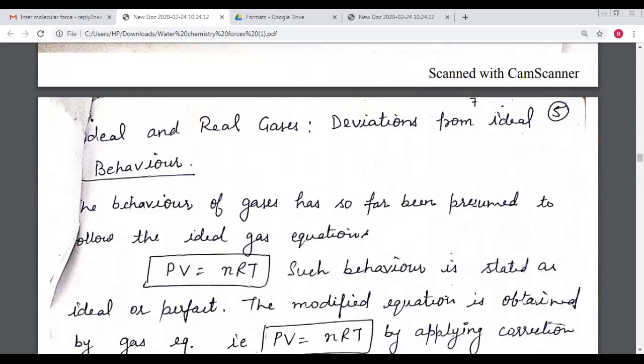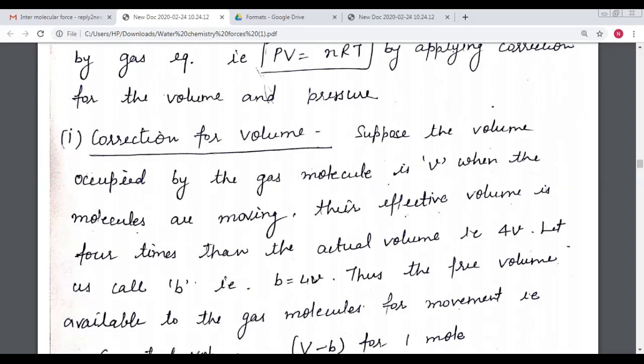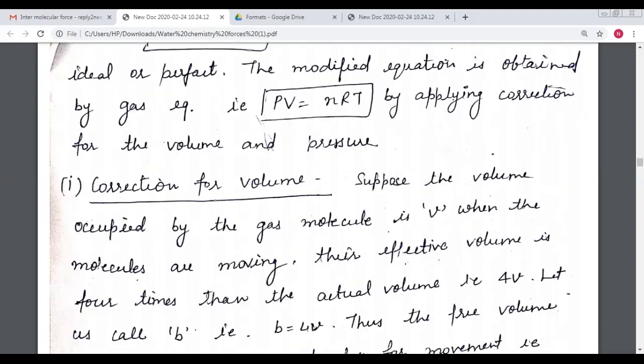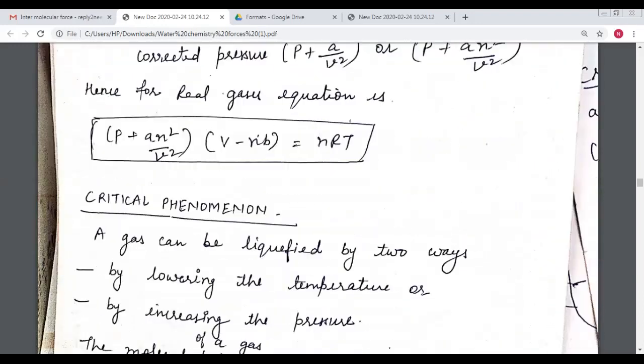Next, we come to the ideal gas and the real gas equation, and the deviation from ideal gas behavior. In this topic, we discussed the ideal gas equation, kinetic molecular theory, and the van der Waals equation, and how to arrive at the van der Waals equation from the ideal gas equation. The points are the correction of the volume and the correction of the pressure. We reduce the volume and increase the pressure, so that we come to the van der Waals equation: P plus a n squared upon V squared, times V minus nb, is equal to nRT.